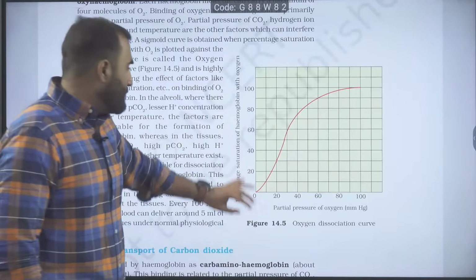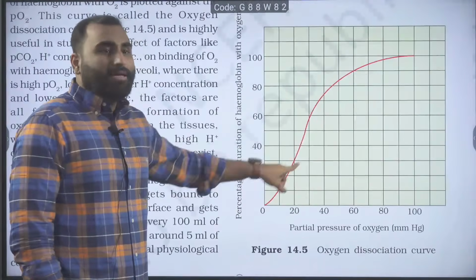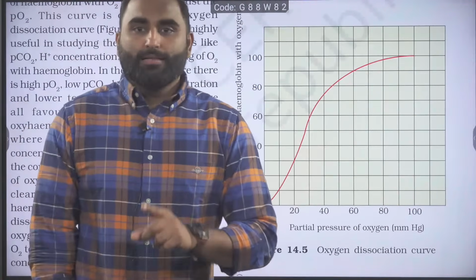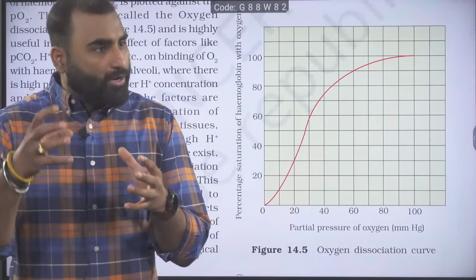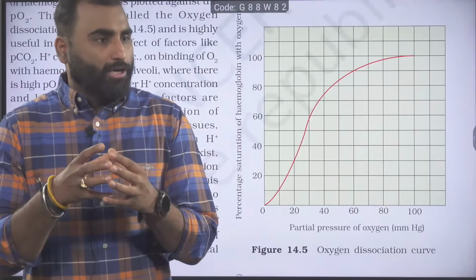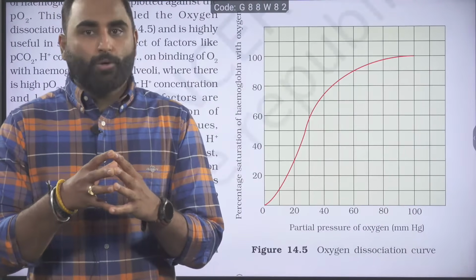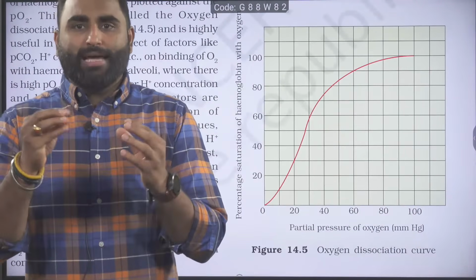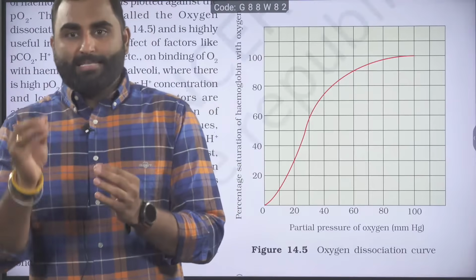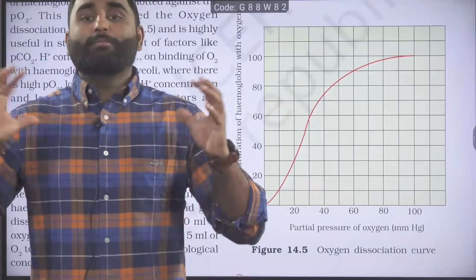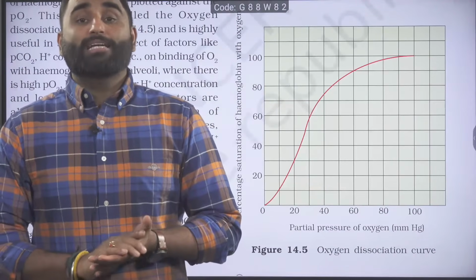But why are you getting an S-shaped curve here? Because the initial bonding is slow. The initial bonding of oxygen with the hemoglobin molecule is slower. The first oxygen molecule takes a little time to bind, but as the first oxygen molecule binds, the remaining 3 oxygen molecules also bind very quickly.